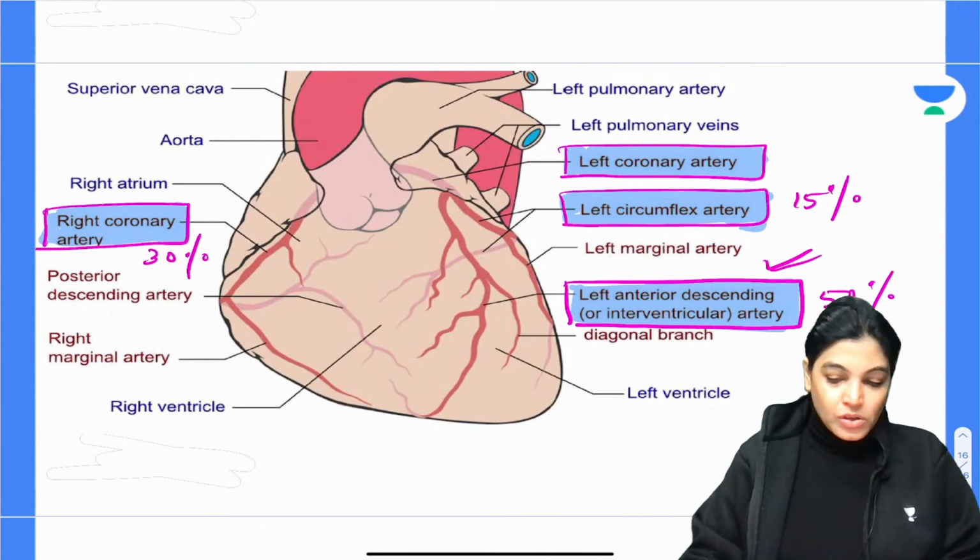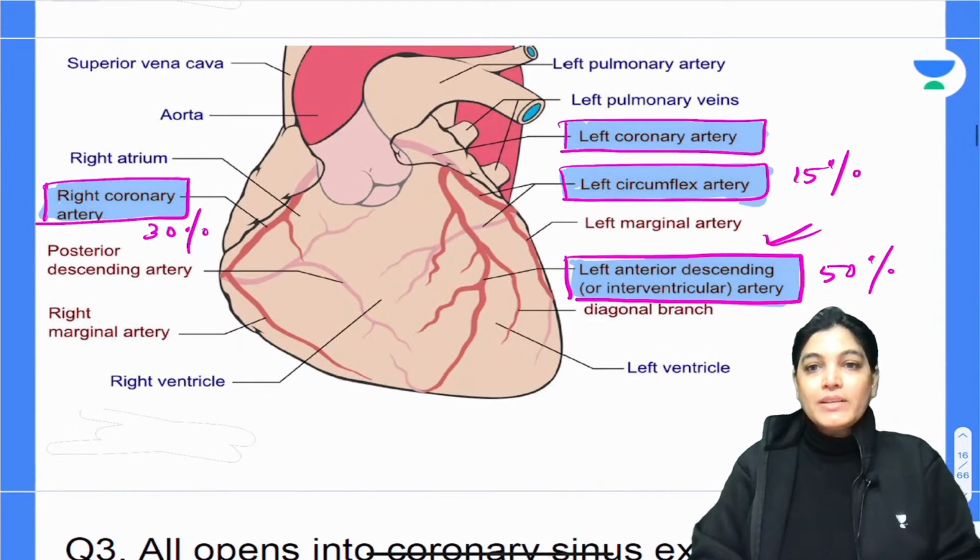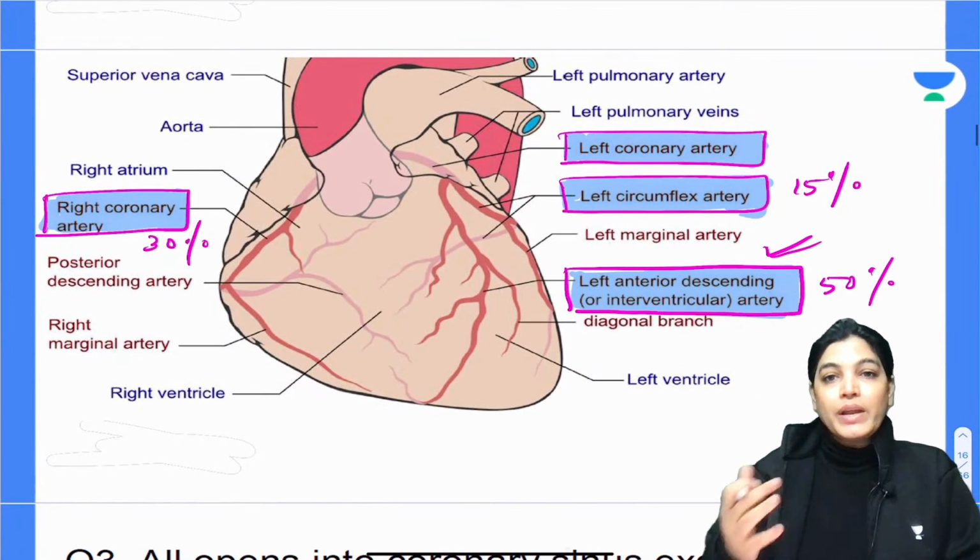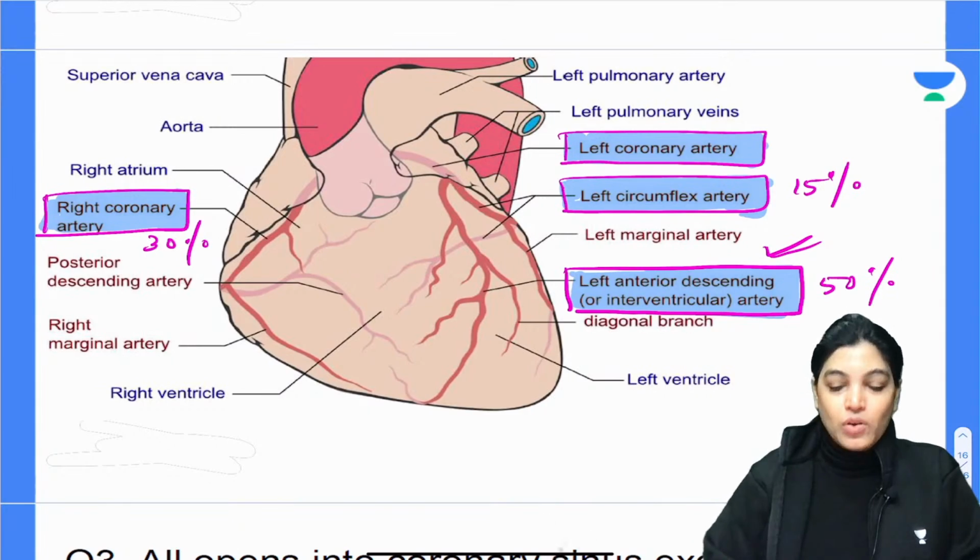Okay, my dear aspirants, so let's move on to the third MCQ. All the best for the third MCQ. So this is showing you the frequency of thrombus formation in the following arteries.